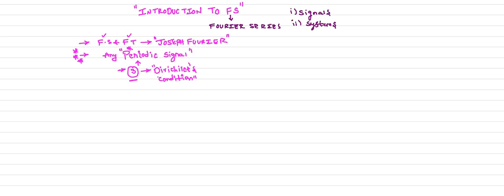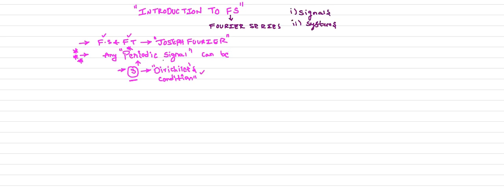These conditions are very, very important from the examination point of view. Explain the Dirichlet conditions for the existence of Fourier series, like that they ask in the examination. So any periodic signal, provided it must satisfy the following three conditions, which are Dirichlet conditions. I will explain the Dirichlet conditions in the next class.